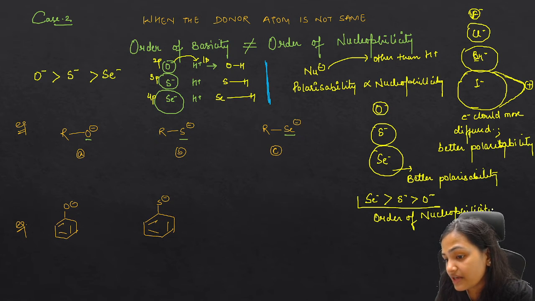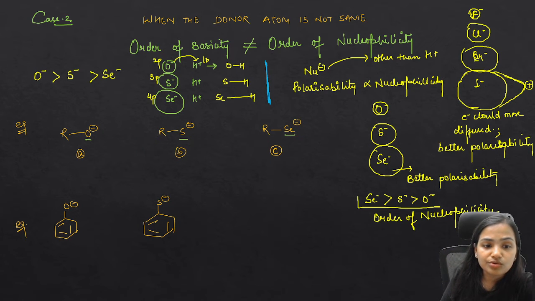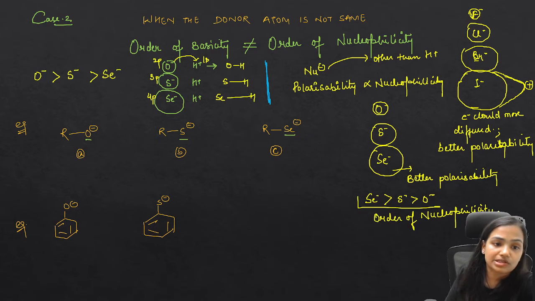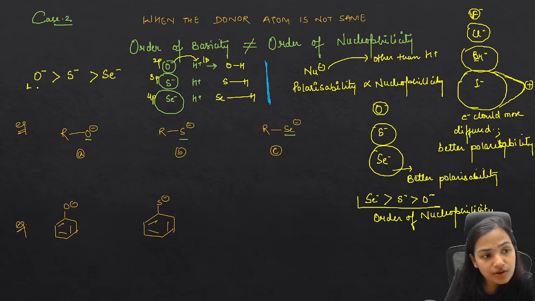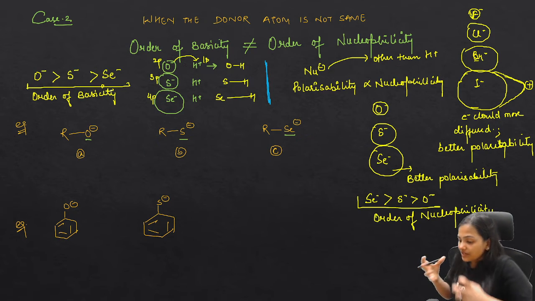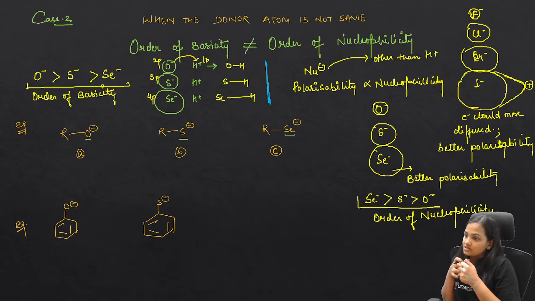If you compare the two, you will find that they are just opposite in nature. This was the order of basicity. Now you will say, ma'am, if the size increases, will there not be bulkiness? No, this is the tendency. If the electron cloud is tightly held by the nucleus, they will not be able to give.